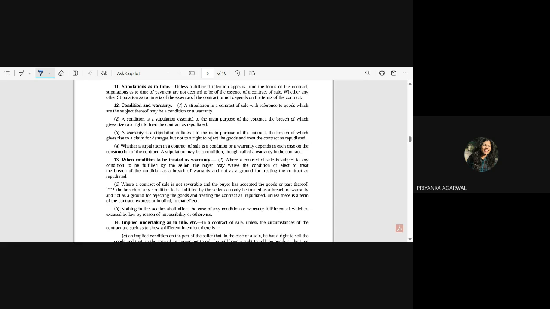Like you might have seen the Fevicol ad, wherein the seller is giving one kind of representation that it will not break, right? So that representation is also a stipulation, and by seeing that representation, people are buying that good. So a statement or representation made to induce the intending buyer to purchase the good is your stipulation. Okay, can the stipulation be made by both the parties?